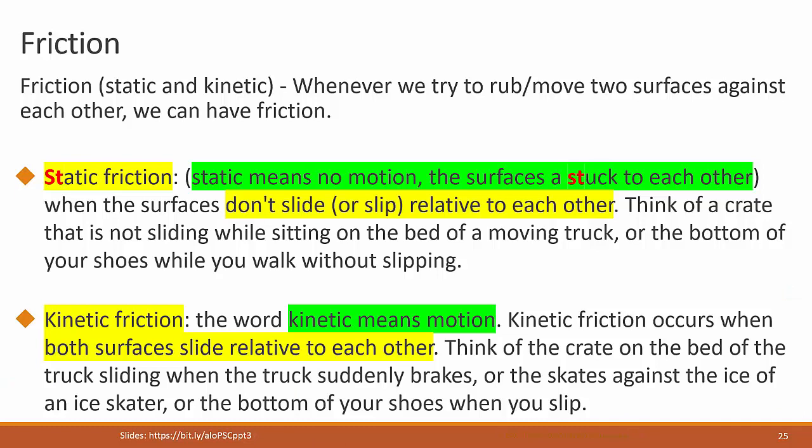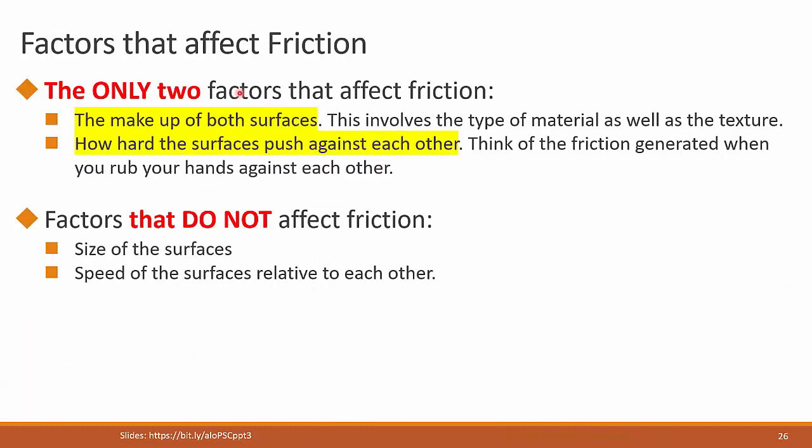What's interesting is there are only two factors that affect friction. The first is the makeup of both surfaces. What are they made up of? Is it rubber over asphalt? Is it wood over wood? Is it glass over granite? The type of material as well as the textures. Are they soft? Are they smooth? Are they rough? That plays a role in determining friction.